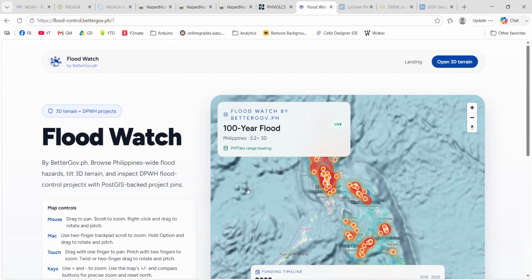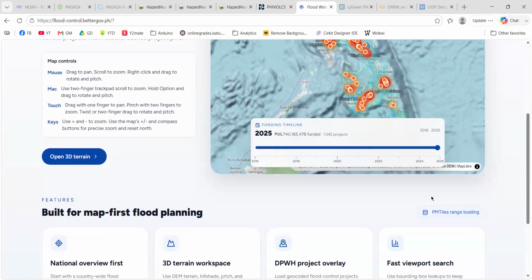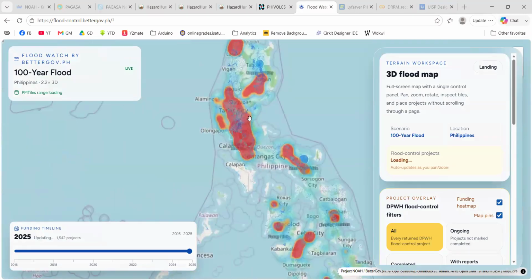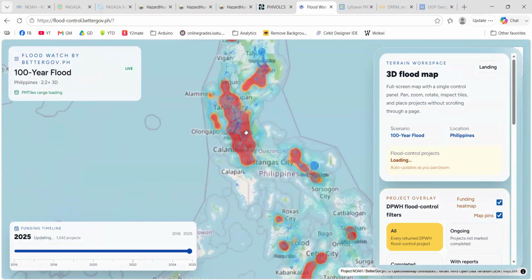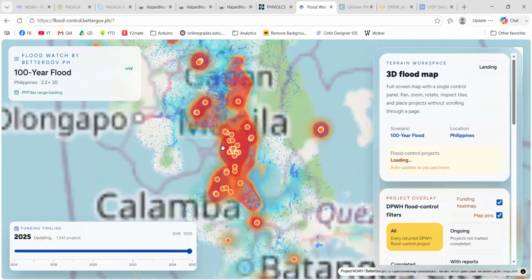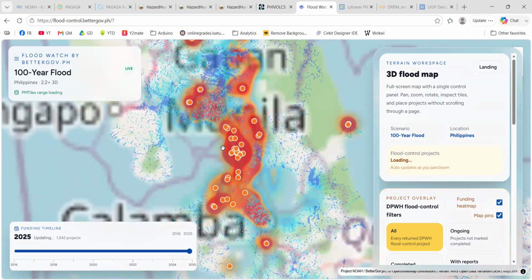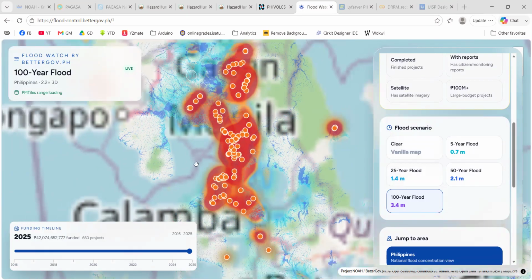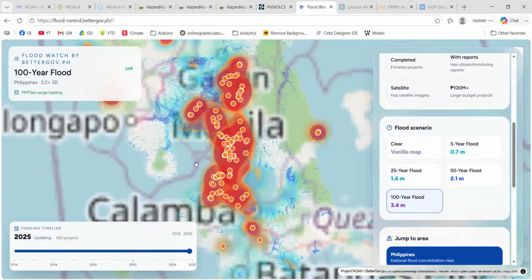Anyway, you can explore this FloodWatch tool to check the ongoing flood control projects, so that you'll know how protected you or your place is when it comes to flood hazards. In this app you can also see the potential flood scenario in your place if those flood controls are not put into place.